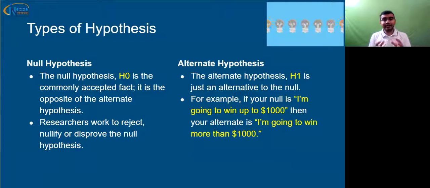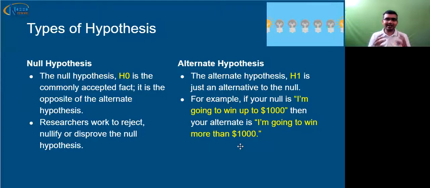Moving ahead, these hypotheses have two types. One is null hypothesis and the second one is alternate hypothesis. If I take an example that I'm going to win up to $1,000, this is my null hypothesis. It is also represented as H naught. So an alternate hypothesis to this hypothesis would be I'm going to win more than $1,000.